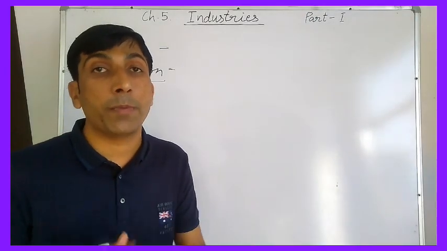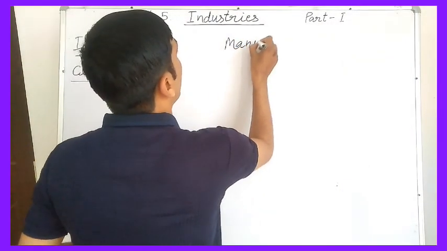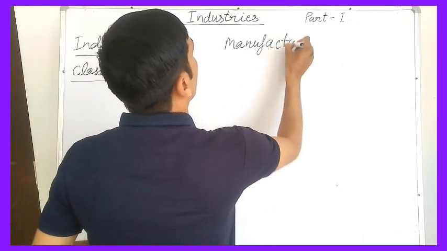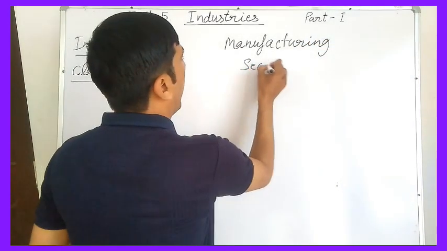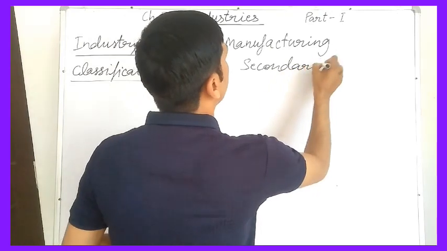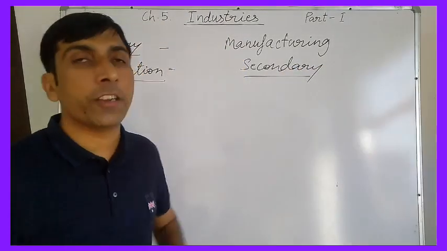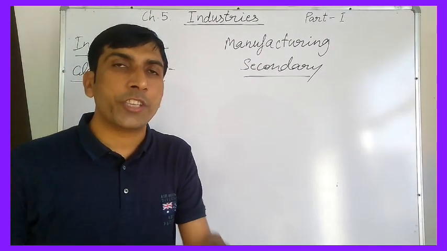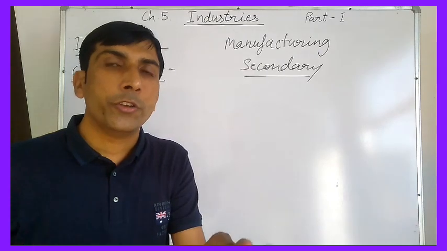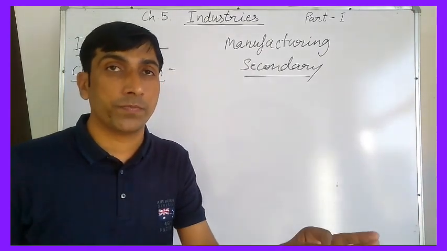These products are prepared through manufacturing. So what is manufacturing? Manufacturing is also known as secondary activity. Because in manufacturing, the raw materials are changed into more useful products, prepared goods.